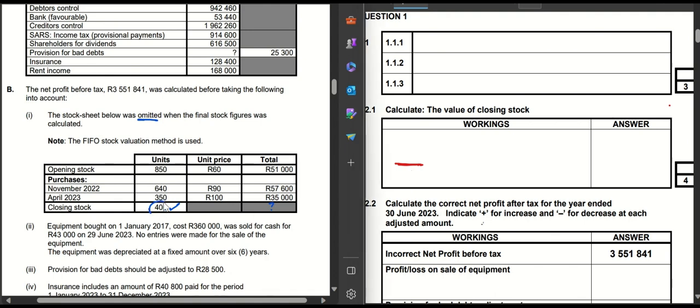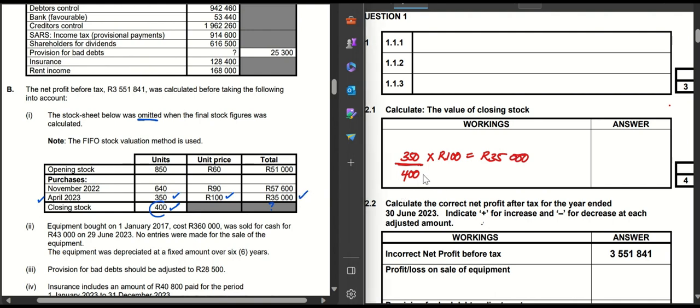At the end, it is 400. So I'm coming here, then I'll say 400 units. Then I'll say, in the recent month, how many units do I have? The recent month being April. The recent month is April and I have 350. Remember, if you had returns, you would have to subtract those returns. So I'll come here, then I'll say 350 over here. Then I'll say that 350 multiplied by the unit price, which is 100. And this will give me 35,000. So it's exactly the same as what you would see over here.